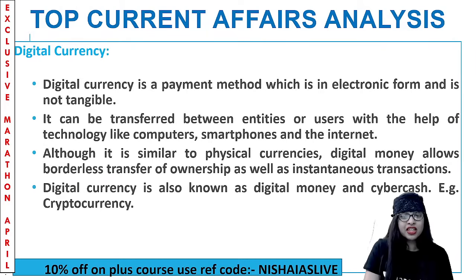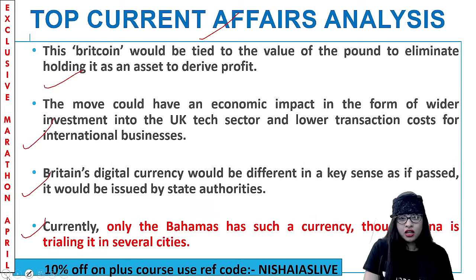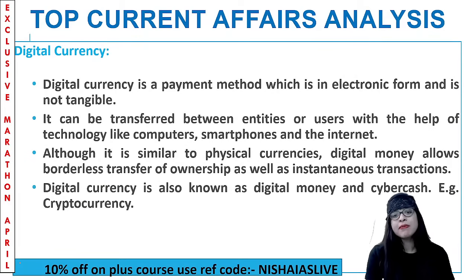Now, having understood the current affairs of this, it's time for us to have a look into what this digital currency is all about. We all know digital means online. You may get confused. See, crypto is also digital currency. Bitcoin is also digital currency. Then what is this digital currency we're mentioning here? People tend to get confused. So let me quickly let you know what digital currency is in another 30 to 40 seconds in 3 to 4 points. It's a payment method which is in electronic form, and we cannot see or touch it. Rather, we can feel it. So they are non-tangible.